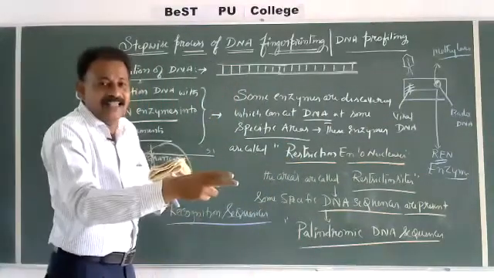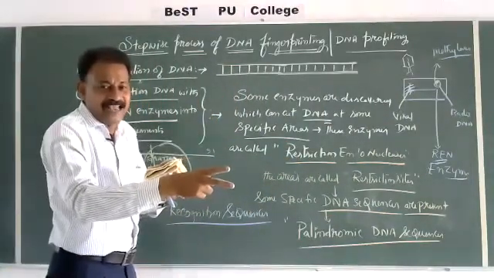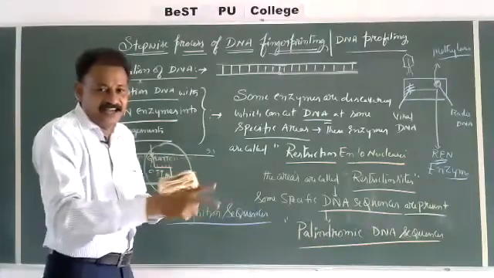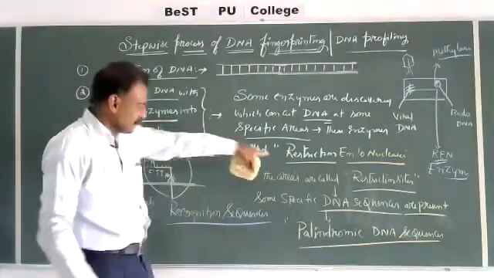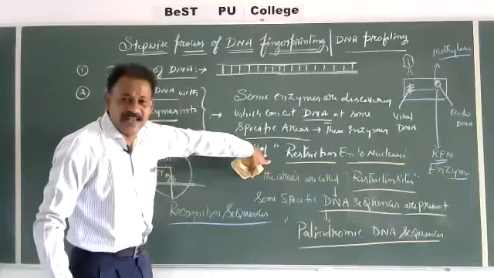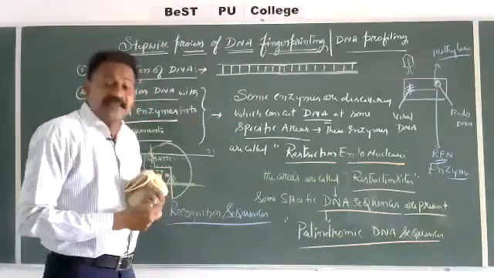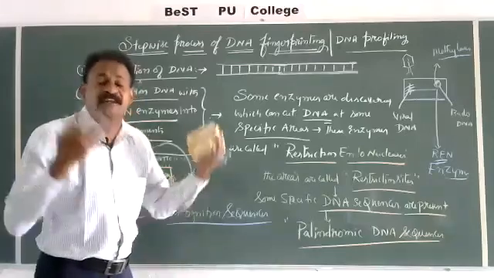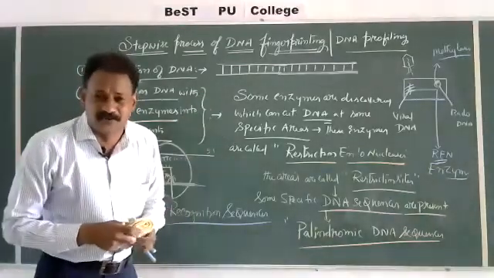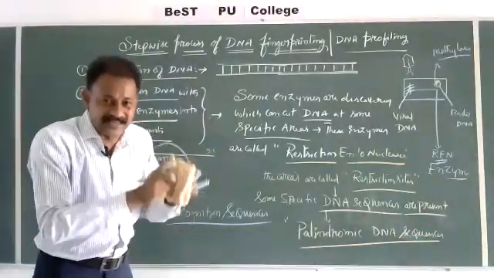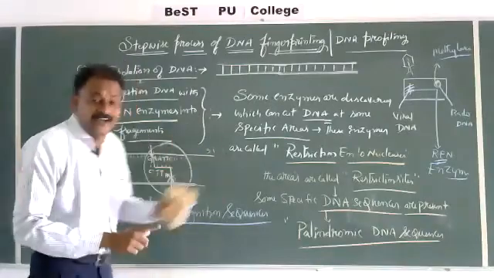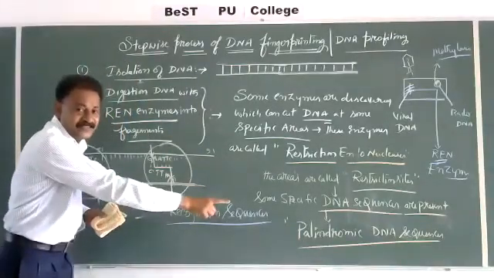By cutting the nucleic acid, DNA, restriction endonuclease. So, restriction endonucleases are those enzymes, and our scientists have observed so far hundreds of different types of restriction endonucleases. And each and every restriction endonuclease will identify a particular palindromic sequence.